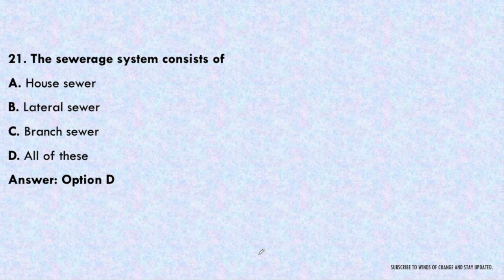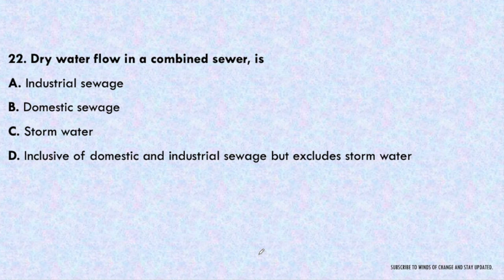So this is important. Next question. Dry weather flow in a combined sewer is industrial sewage, domestic sewage, storm water, or inclusive of domestic and industrial sewage but excludes storm water. So obviously you must be familiar with it. The answer will be D only. That is, inclusive of domestic and industrial sewage but excludes storm water. We are talking about dry weather flow.